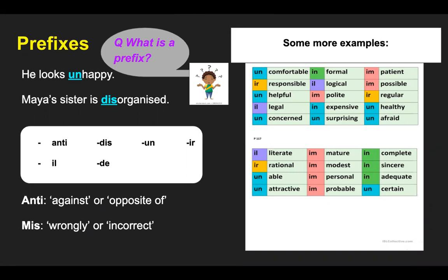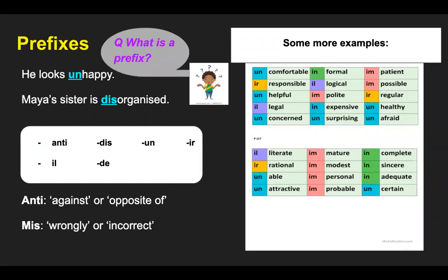So for example, the root of the word happy, when you add the prefix un, it changes the meaning to unhappy. He looks unhappy. Another example, Maya's sister is disorganized. The root of the word is organized and the prefix is dis.